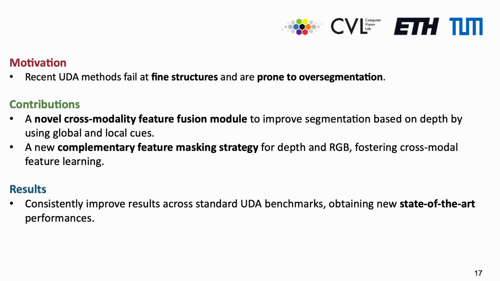In summary, we noticed that recent UDA methods fail at fine structures and are prone to oversegmentation. We contribute by introducing a novel cross-modality feature fusion module and a complementary feature masking strategy. Using our method, we are able to improve results across UDA benchmarks and network architectures.